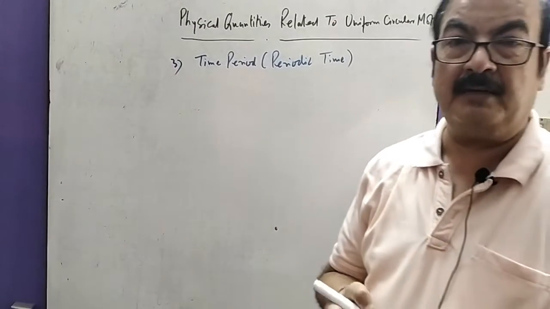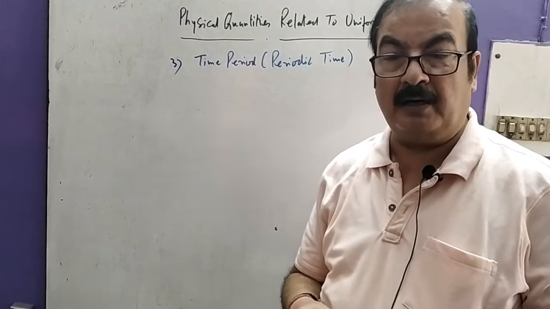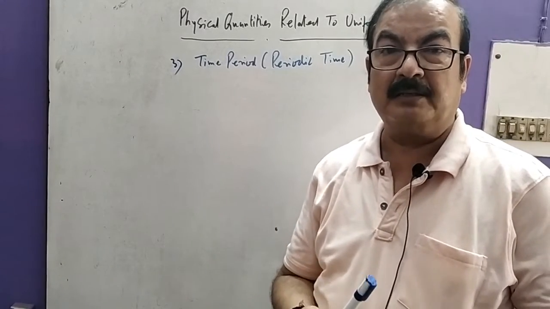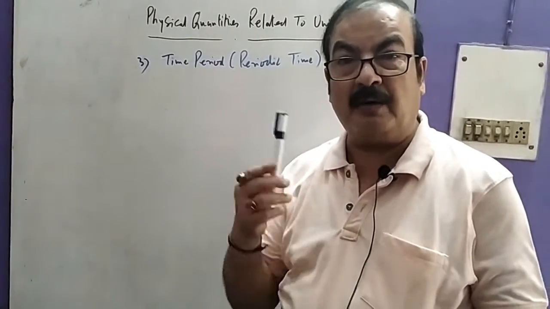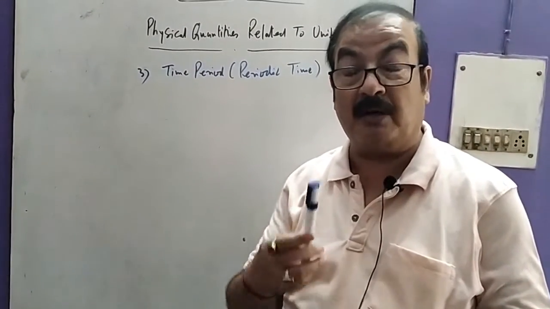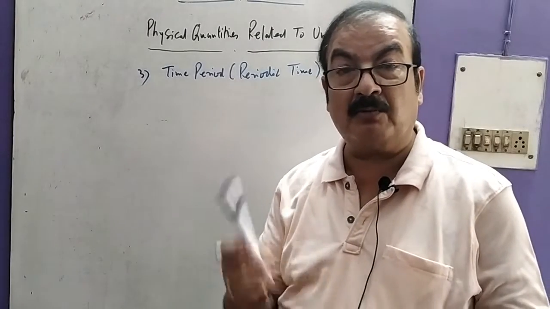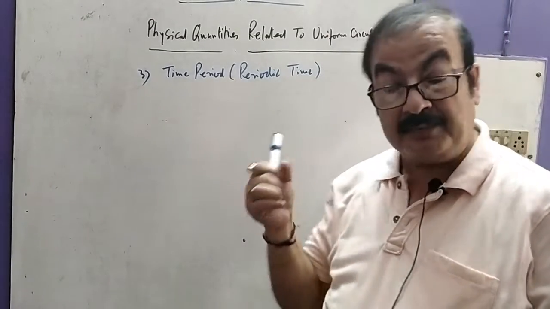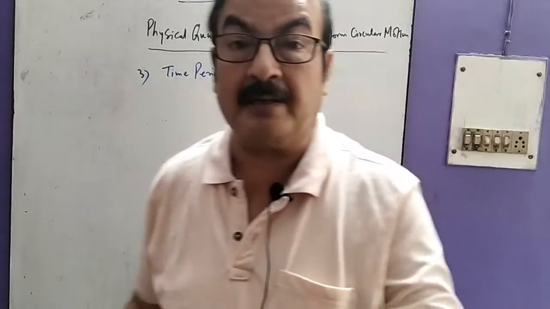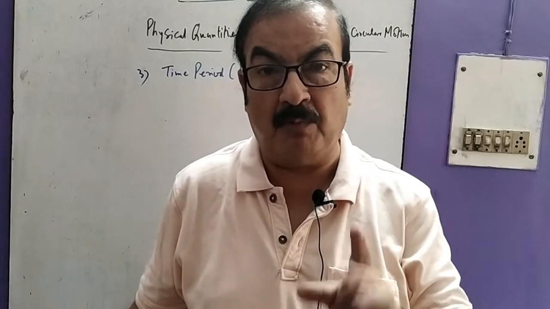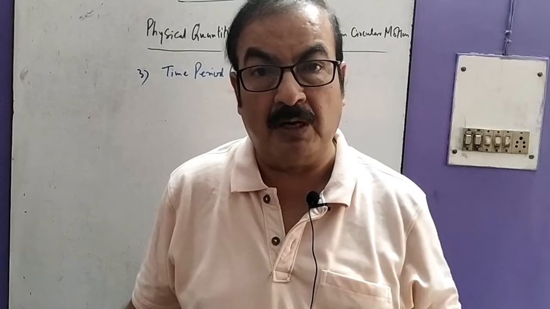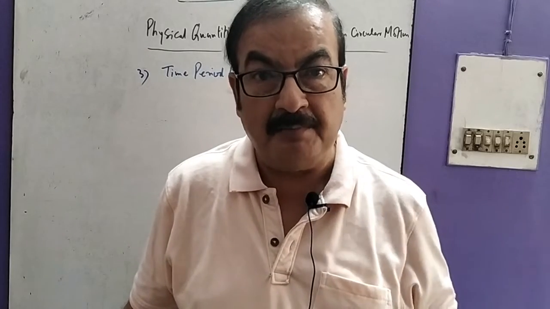It is the time taken by a moving body. When a body moves along a circular path, the time taken by it to complete a circle, to complete a circular path, is called time period. Time period is that time in which a body performing uniform circular motion completes one circular round.